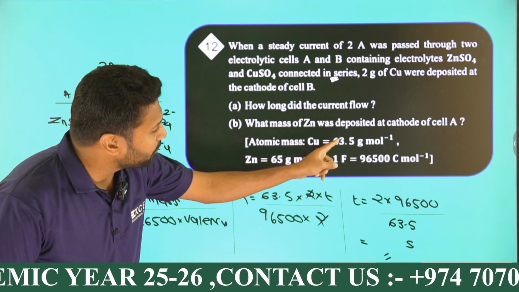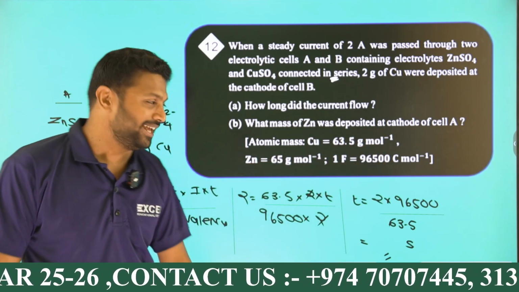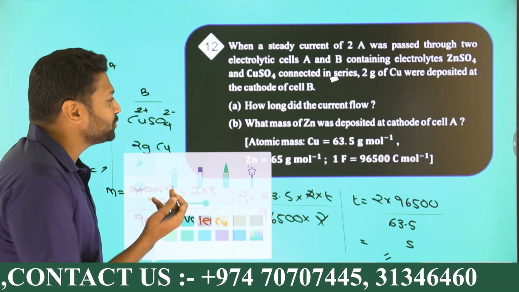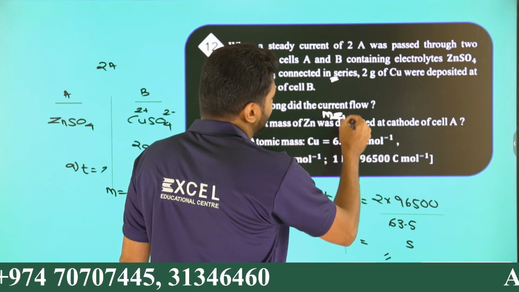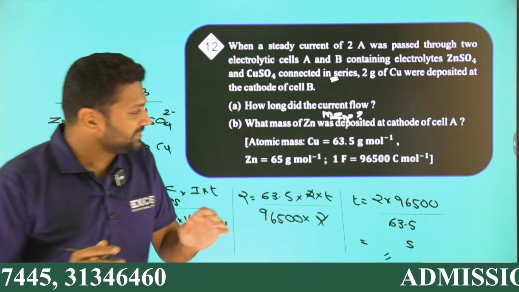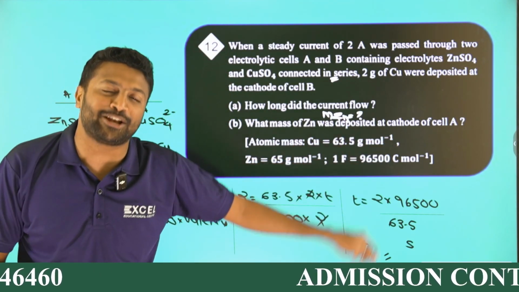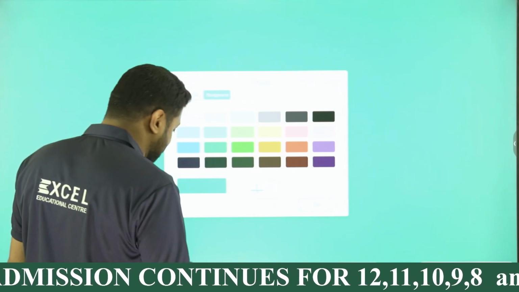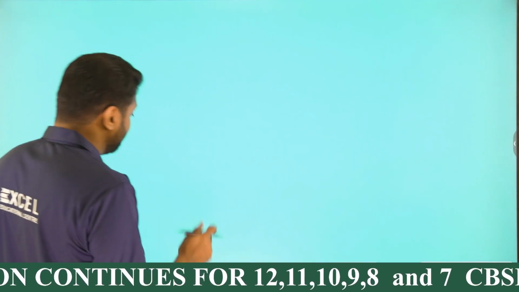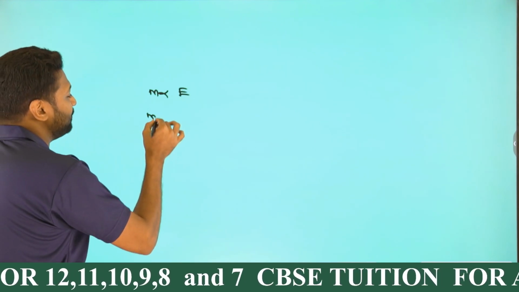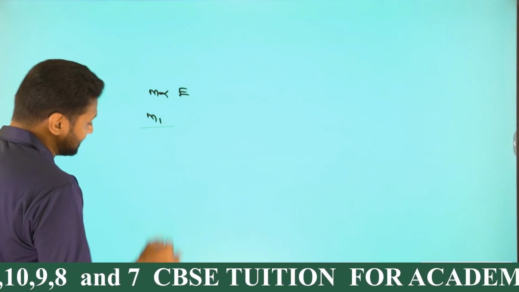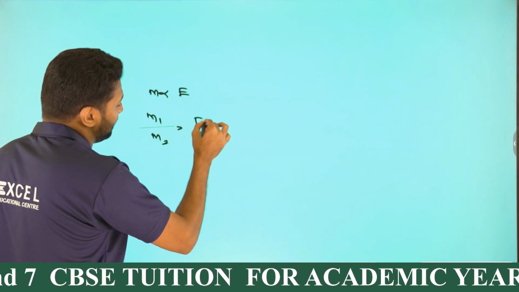What mass of zinc was deposited at the cathode of cell A? This is the B part of the question. We have to find out the mass of zinc deposited at the cathode of cell A. Use the Faraday's second law concept. As per Faraday's second law, the deposited mass M is directly proportional to E, or I can say M1 by M2 is equal to E1 by E2.